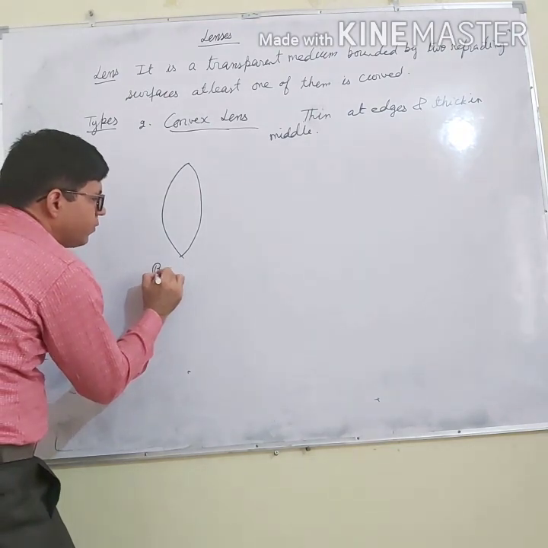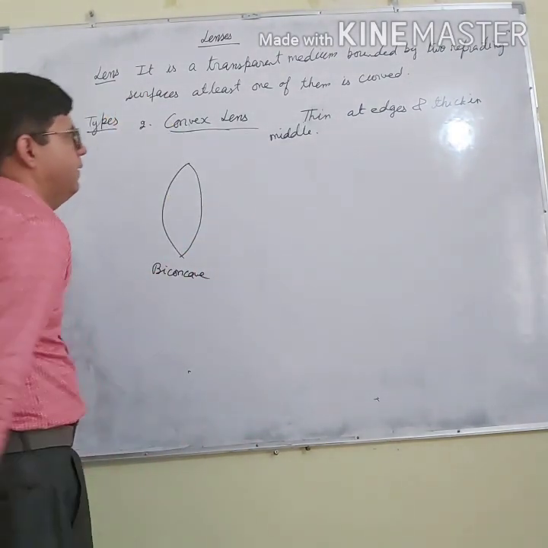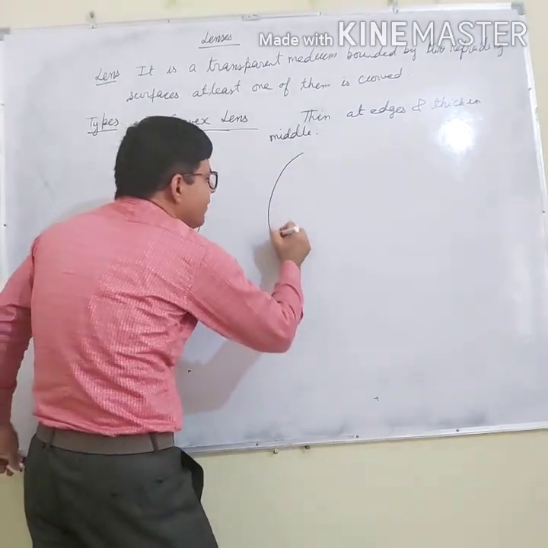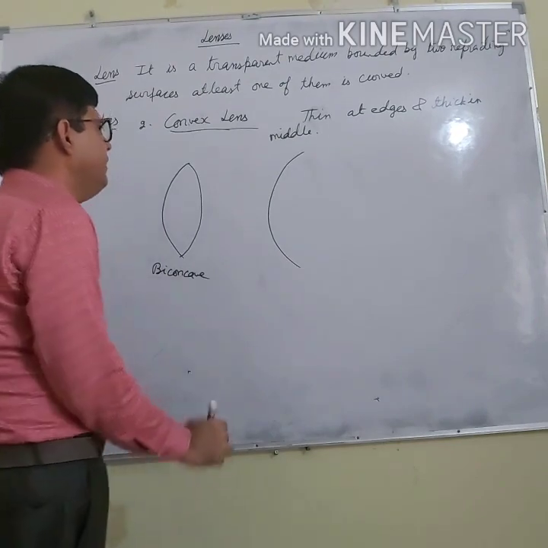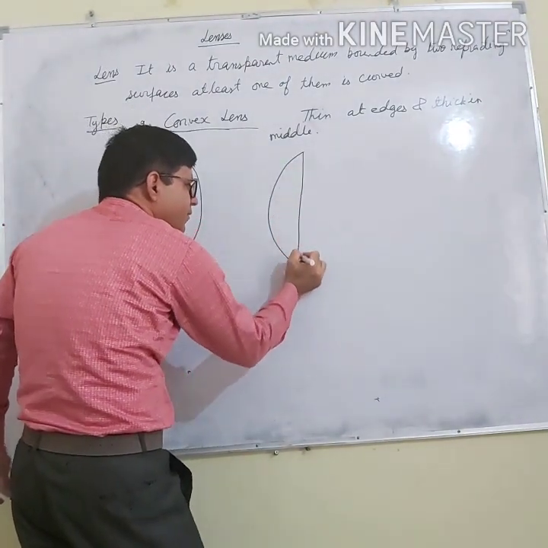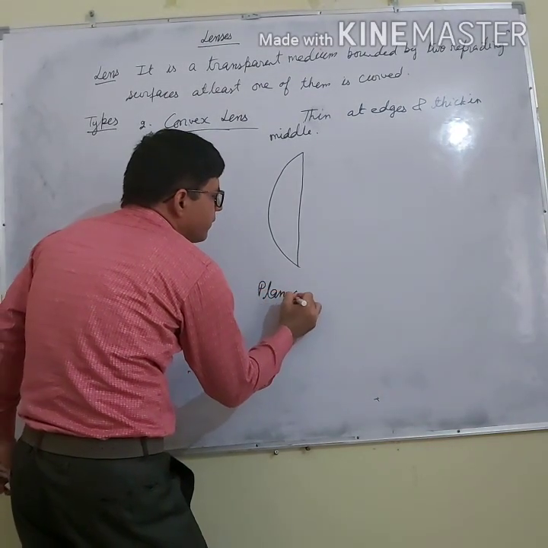So this lens is called the biconvex lens. Another category is, let us say, again this is a convex. If I attach a plane surface, it will be plano-convex.